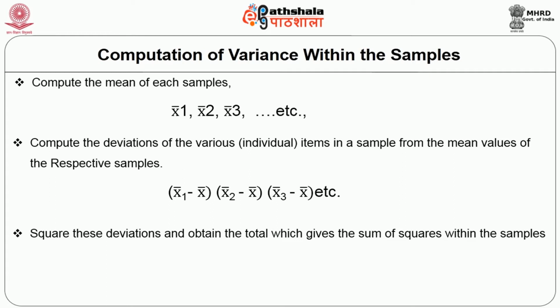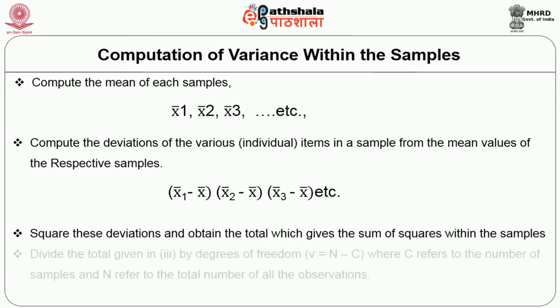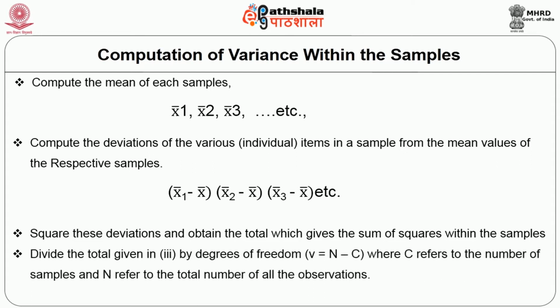Then square these deviations and obtain the total, which gives the sum of squares within the samples. Divide this total by the degrees of freedom, v equal to n minus c, where c refers to the number of samples and n refers to the total number of all the observations.